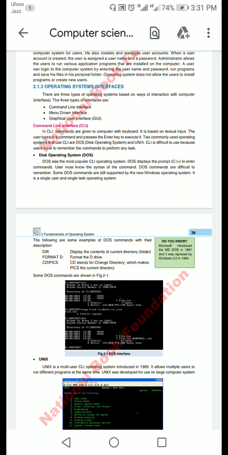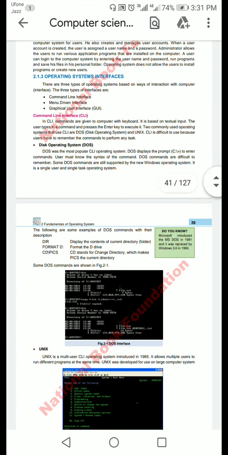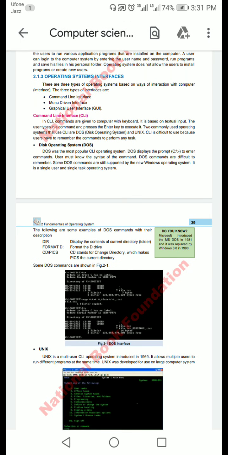This is our next lecture of chapter number 2, that is operating system, and now we will discuss the topic 2.1.3 operating system interfaces.